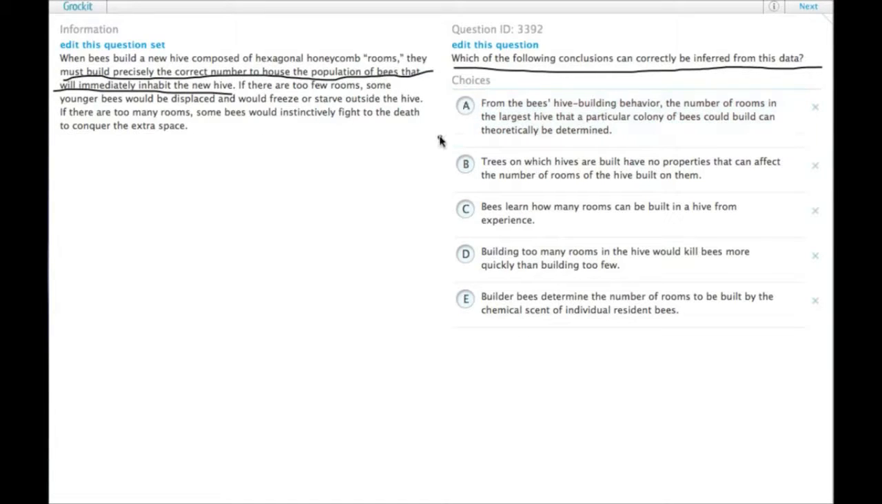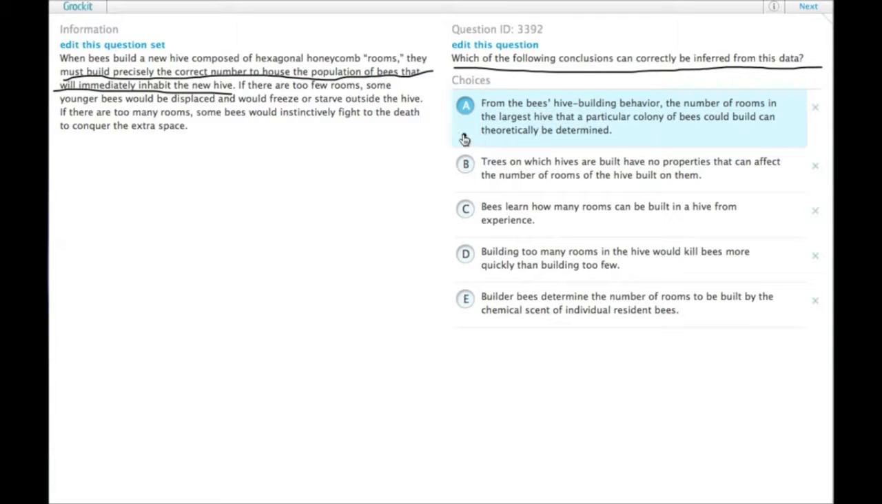A, from the bee's hive building behavior, the number of rooms in the largest hive that a particular colony of bees could build can theoretically be determined. Well, if it's true that bees must build precisely the correct number to house the population of bees that will go into a new hive, and if you know how many bees you're starting with, they're not going to build the hive for more bees than are going there. And so if you know how many bees are in the hive to start with, you'll know the maximum number of rooms that will be in the new hive.